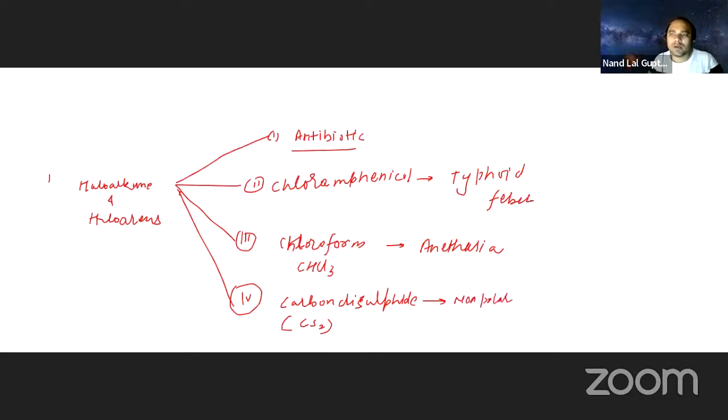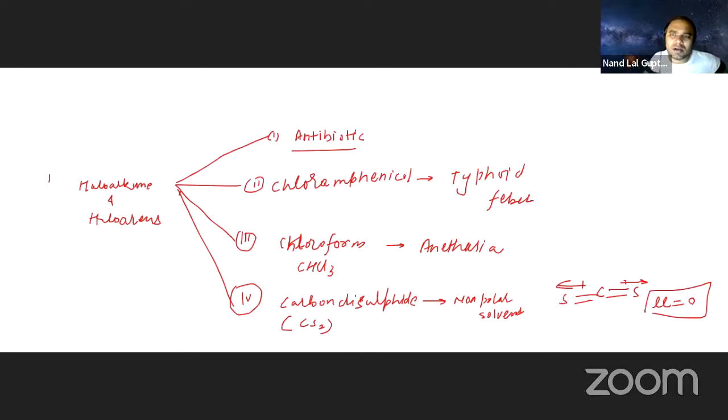Yes or no? Non-polar solvent, because it is sp hybridized, so the polarities on both sides are equal and mutually cancel. So mu is equal to 0, and it acts as a non-polar solvent. That is why we are studying this one.